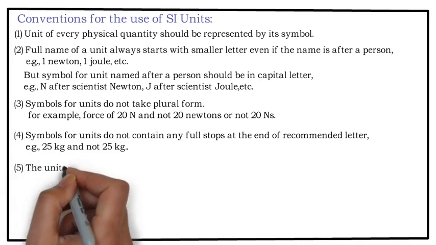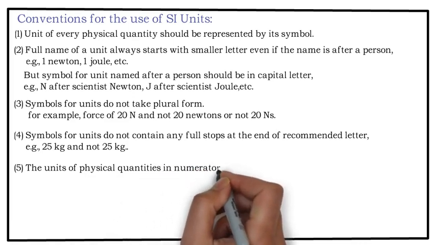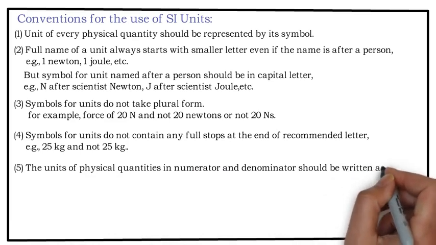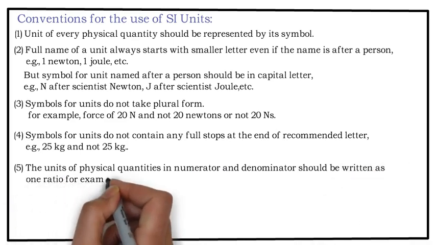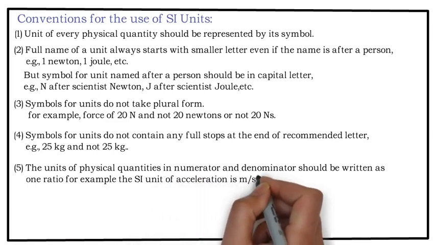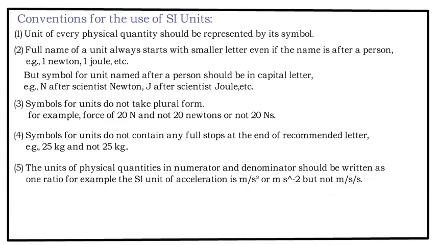Fifth, the unit of physical quantities in numerator and denominator should not be written as a ratio. For example, the SI unit of acceleration is meter per second square, or meter into second raised to minus 2, but not as meter per second per second. I hope you got it. You need to combine those 2 seconds and write it as second square, and then you can take it up, no problem, but you should not write it as a ratio.